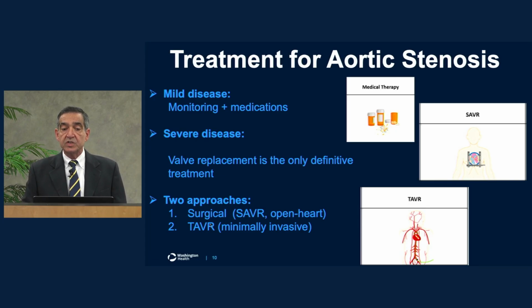So there are two approaches. One is called the surgical aortic valve replacement, which I may refer to as SAVR, S-A-V-R, which requires open chest surgery. Technically, we are not opening the heart when we operate on somebody for the aortic valve, but most patients will refer to it as open heart surgery. We are actually opening the aorta to replace the valve. And then there's transcatheter aortic valve replacement, which is more or less the subject of our conversation today, which is a minimally invasive approach to treat aortic stenosis.